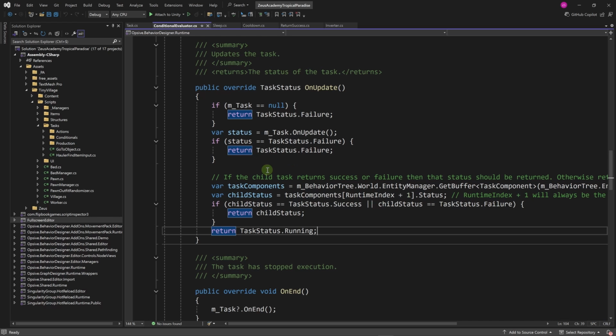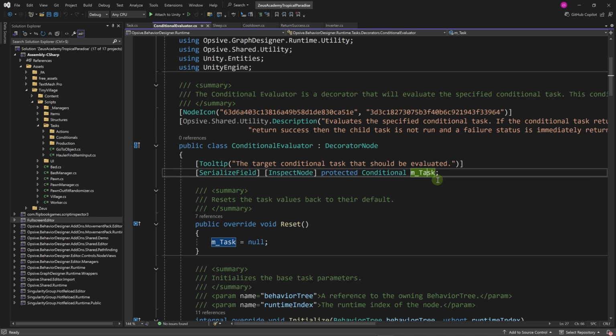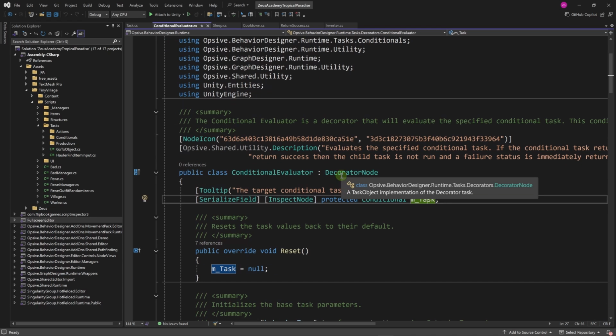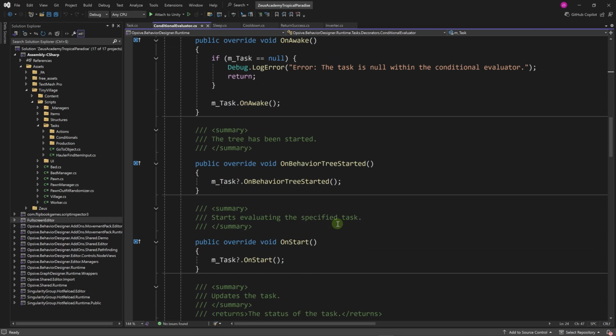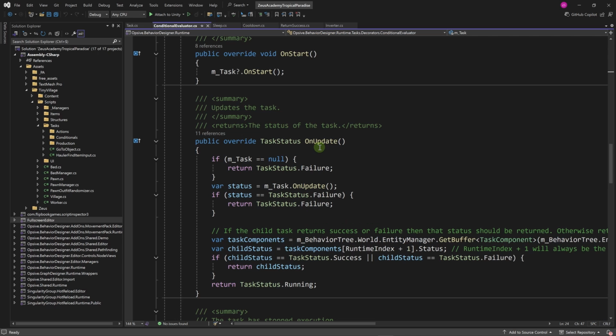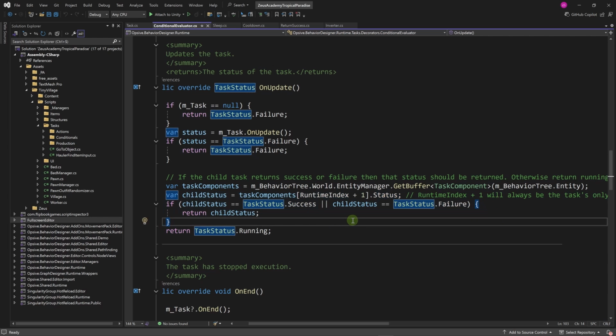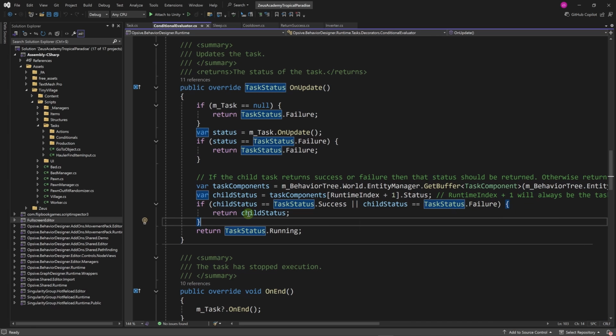If we go into the source code of this task, here you can ignore this mtask field. This is specific to this particular task, but the rest is still valid. We need to derive from decorator node. Then we have access to on start and on end. But here's the thing. We have to override the on update method. This is mandatory. And here we need to access the status of the child task using this code. And then if the status of the child is a success or a failure, we return it. Otherwise, we return the running status.